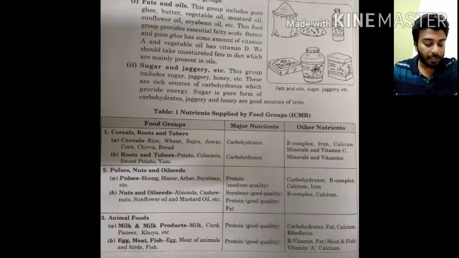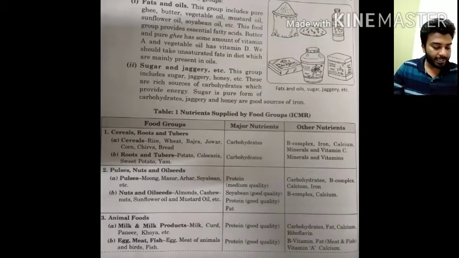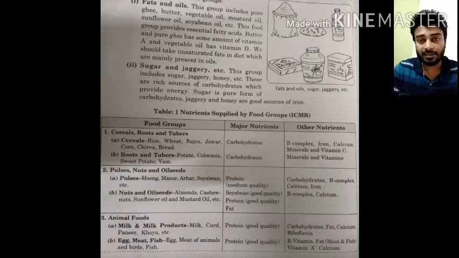Now the second group is the pulses, nuts, and oil seeds. Pulses is the first type, which includes moong, masoor, arhar, soybean, like the different kinds of dals. It contains protein, which is of medium quality. The other nutrients present are carbohydrates, B complex vitamins, iron, and calcium. It also contains the second type, the nuts and oil seeds, like almonds, cashew nuts, sunflower, and mustard seeds.